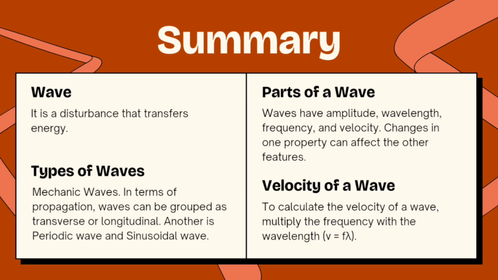Summary. Wave is a disturbance that transfers energy. Parts of a wave: waves have amplitude, wavelength, frequency, and velocity. Changes in one property can affect the other features. Types of waves: mechanical waves. In terms of propagation, waves can be grouped as transverse or longitudinal. Another is periodic wave and sinusoidal wave. And velocity of a wave: to calculate the velocity of a wave, multiply the frequency with the wavelength.